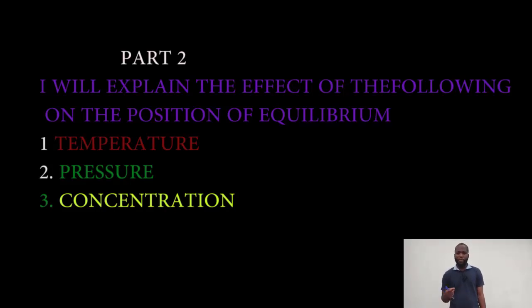Most of the time, they will give you an equation and ask what is the effect of temperature, pressure, or concentration. Sometimes they will ask, for an increase in temperature, which side of the equation will be favored? Which side will the equilibrium shift? Sometimes they will ask, for a decrease in temperature, which side will the equilibrium shift? So I will explain all that for you.